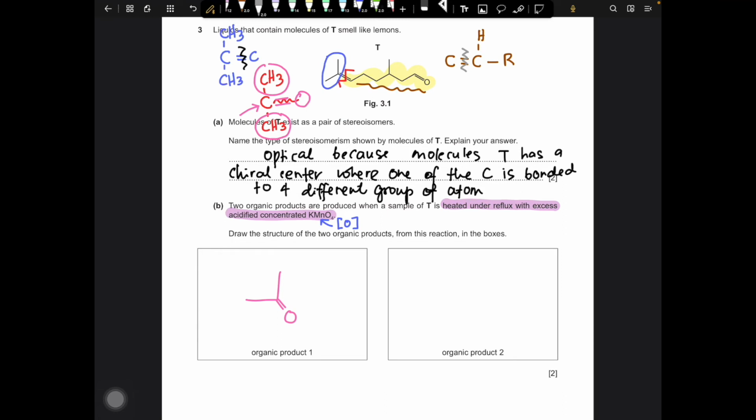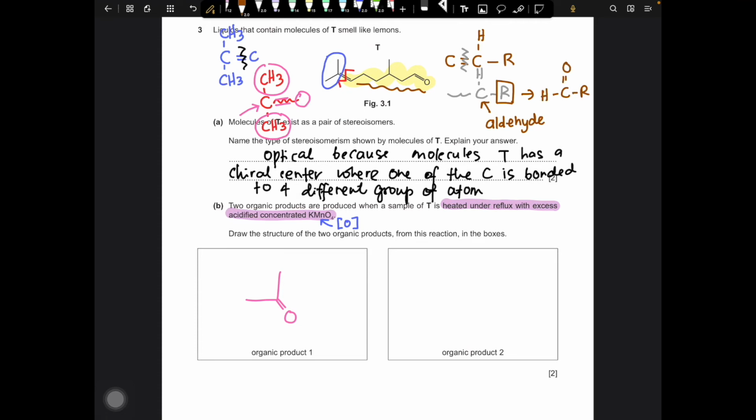This C double bond C has been broken, so you are left with something like this. Let's talk about this carbon. This carbon is connected to one alkyl group. For any carbon that has one alkyl group, it will be oxidized into an aldehyde. So you will have something like this.